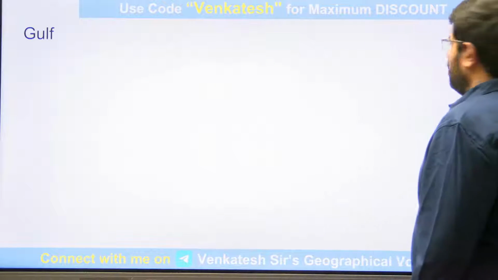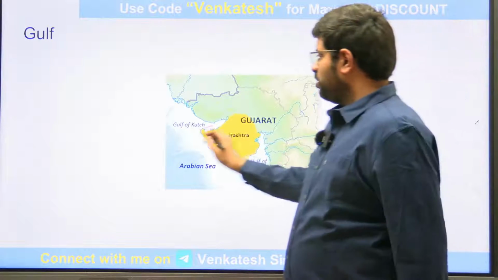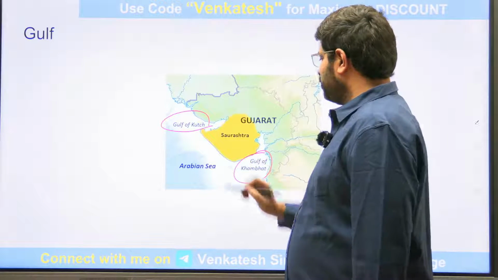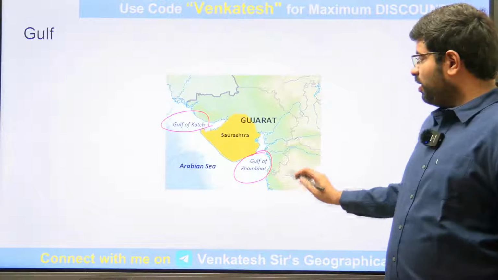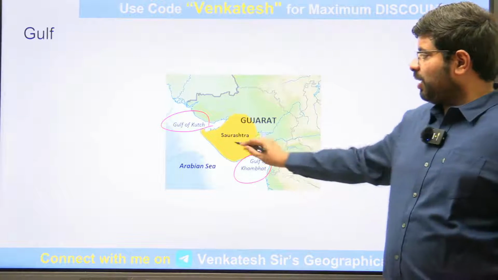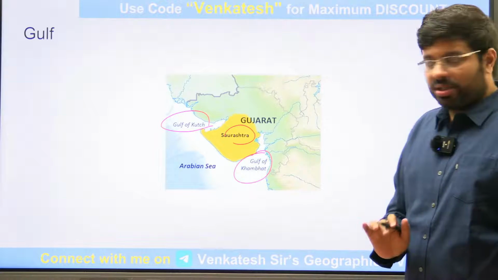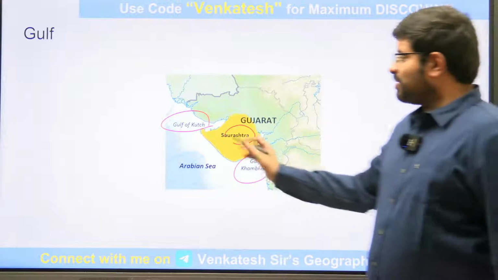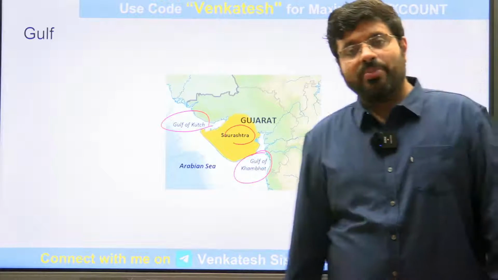Then as you move, you can see another one, Gulf of Kutch and Gulf of Khambhat in the Gujarat area. We can see here between the mainland and Saurashtra, this is the Gulf of Khambhat, where the Narmada river drains into it. And this is the Gulf of Kutch near the Rann of Kutch area. These are also some of the important things.